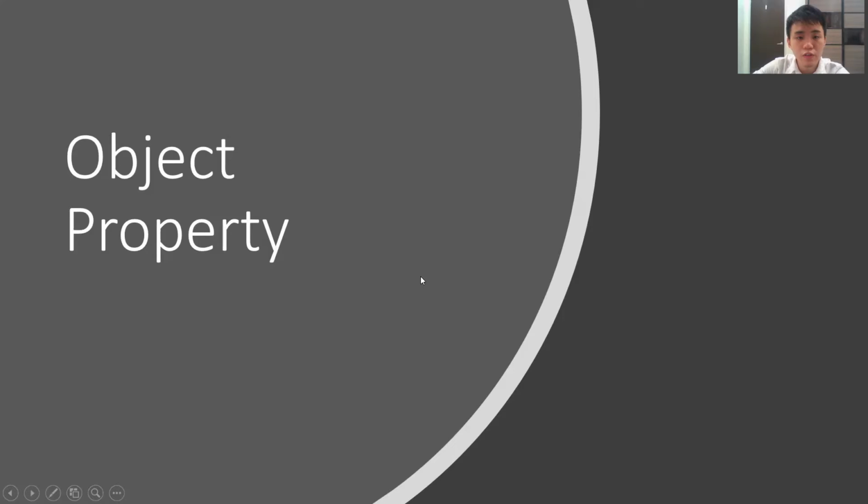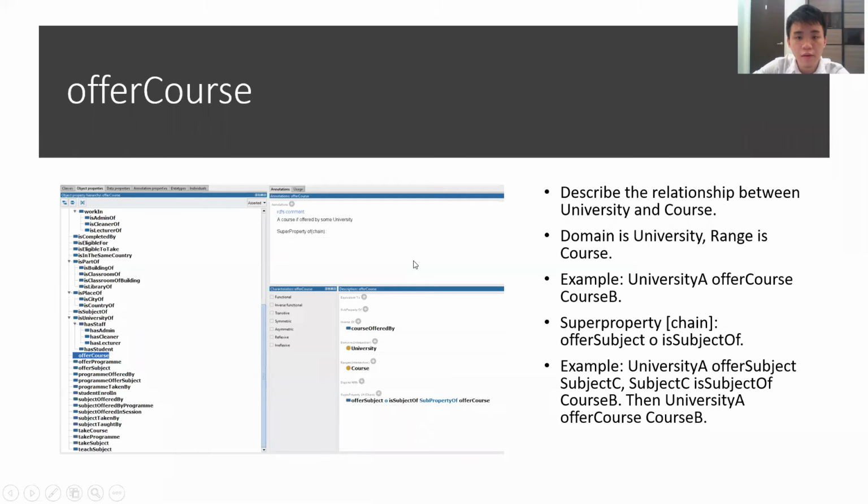Now I'm going to talk about the object properties. The first one is offer course. It describes the relationship between university and course. The domain is university, range is course. The example is University A offers course B. The super property chain is offer subject, o, is subject of.